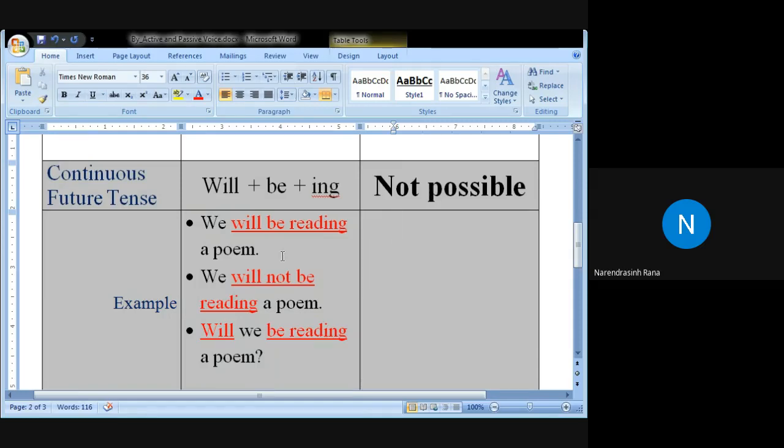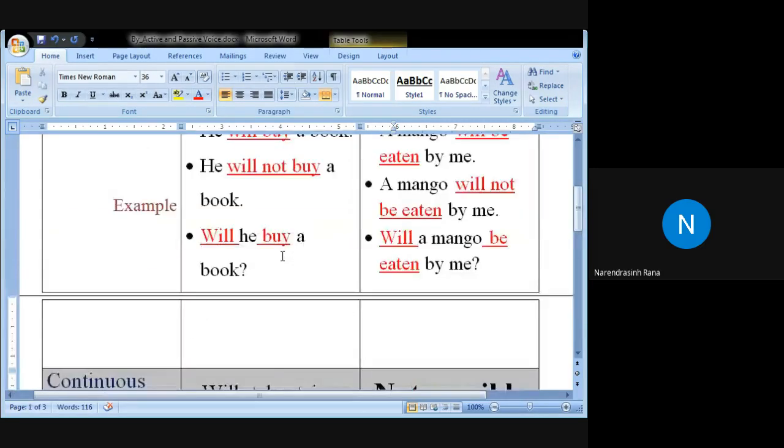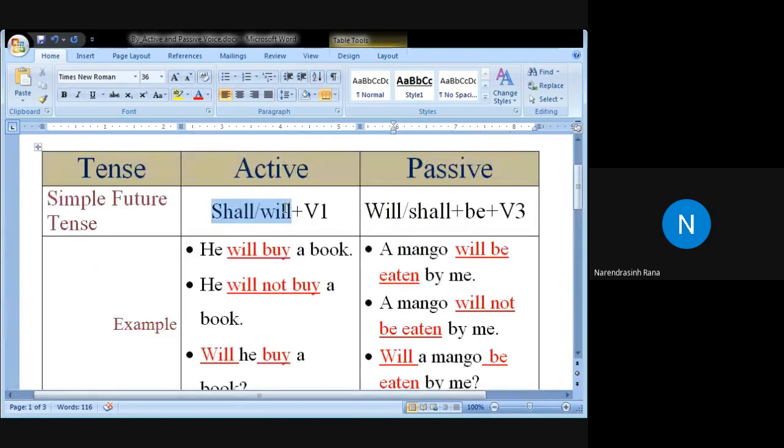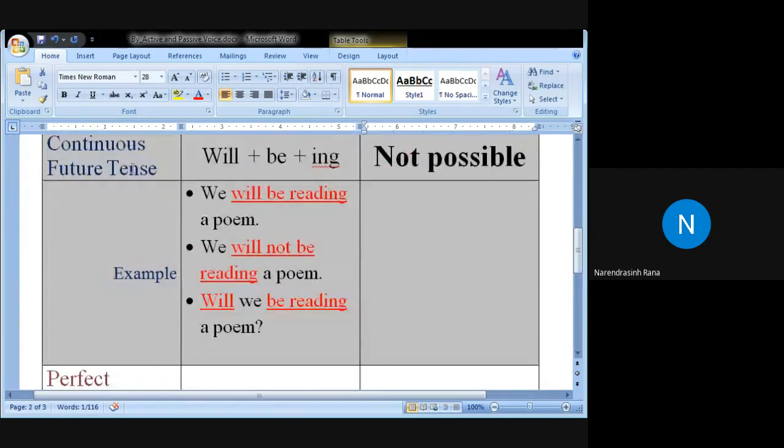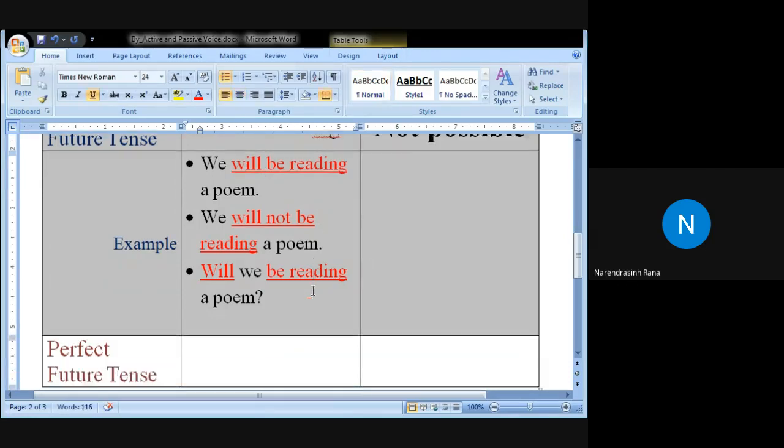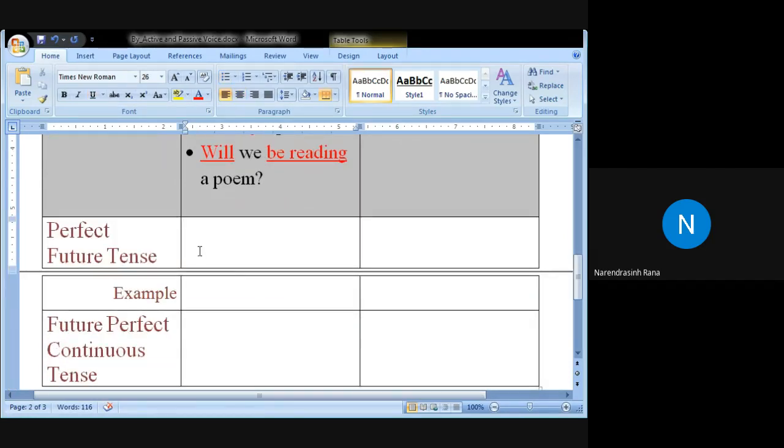So now moving to the next tense. We have discussed so far simple: shall, will plus V1. In the passive: shall, will plus be plus V3. In continuous we have to remember only the active form: will plus be plus ing. Okay. Moving to the perfect tense.